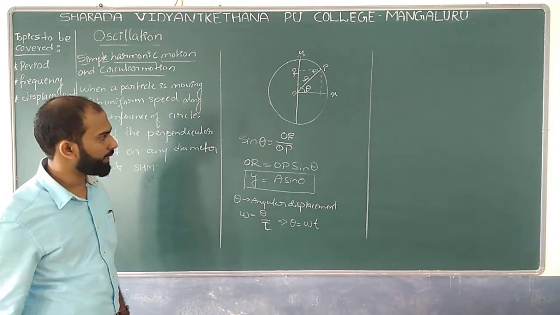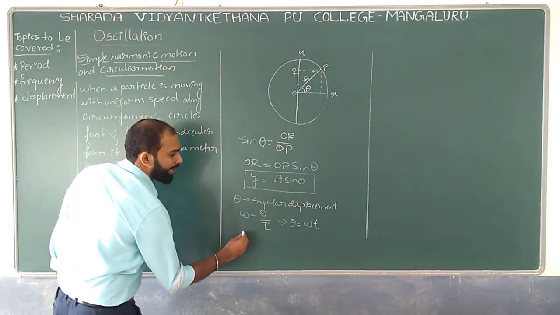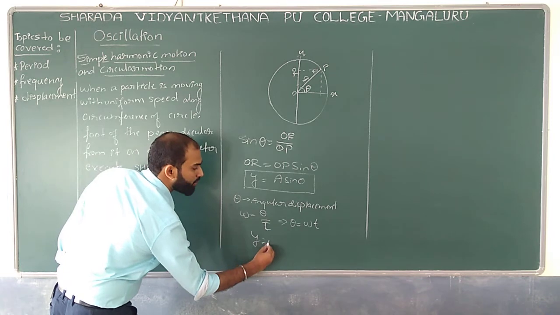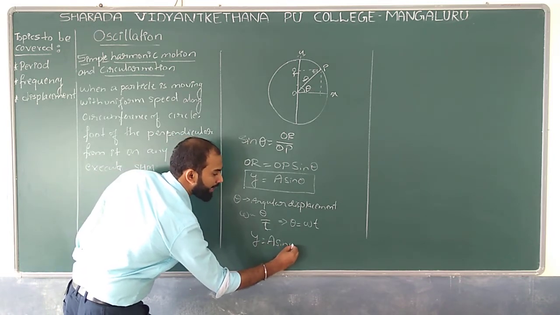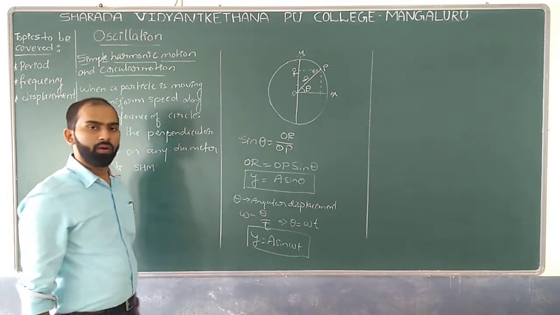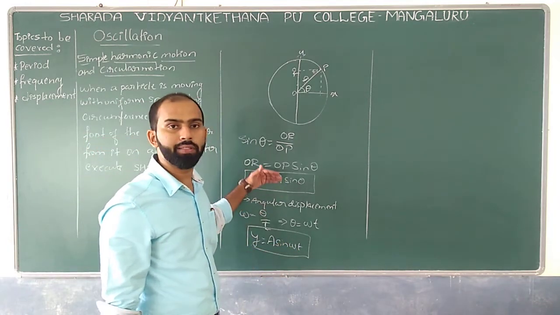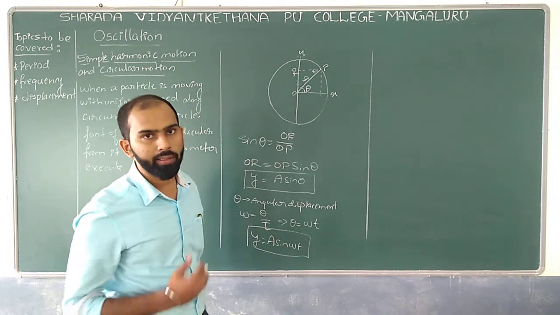Yes or no? Yes. So I can rewrite theta, as y is equal to a into sin omega t. So this is also possible, where omega is angular velocity, where t is the time taken. So this is one more form of the same equation. That is the one thing.